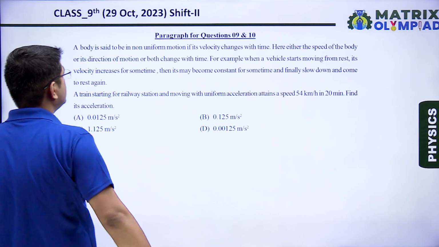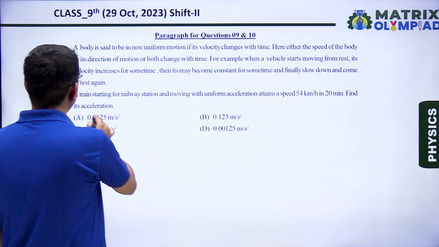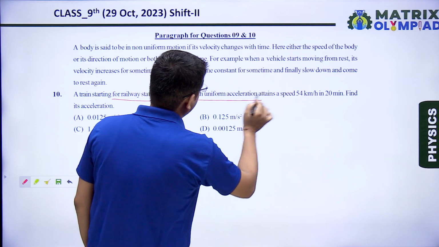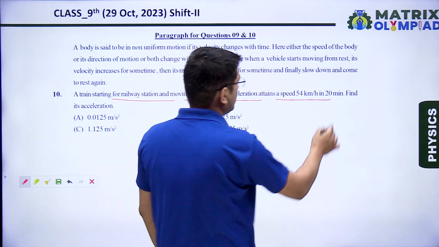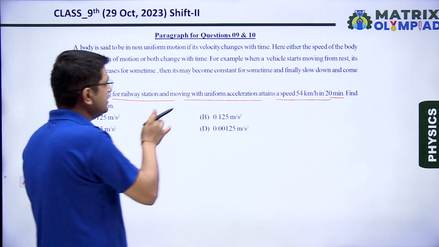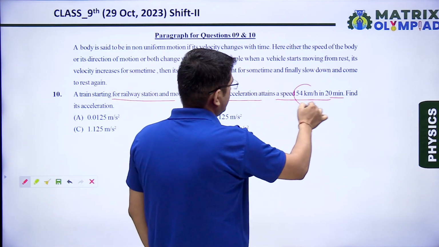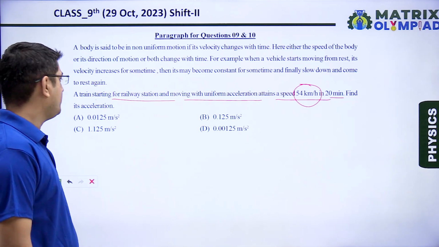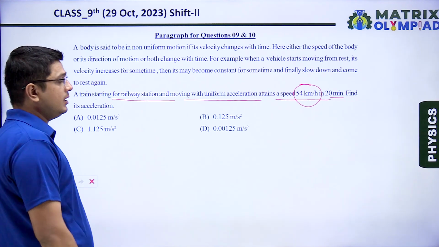In question number 10, again the same paragraph is given, and it is asked: a train starting from railway station and moving with uniform acceleration attains a speed of 54 km per hour in 20 minutes. Initial speed is 0, then it attains uniform acceleration, and the final speed is 54 km per hour in 20 minutes. Find its acceleration. So we have to calculate the value of acceleration.